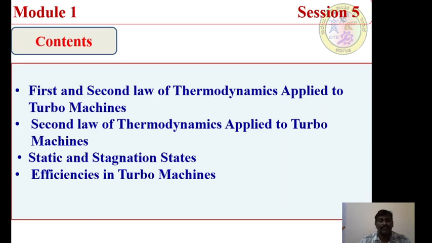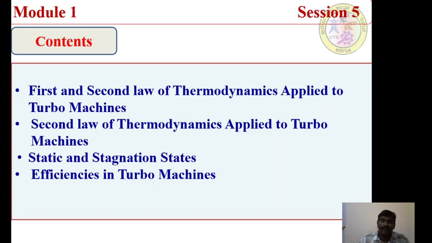If you want to apply the first law and second law of thermodynamics to this particular application, how is it possible? If I want to apply the first law or second law of thermodynamics to a turbo machine, it must be considered as a thermodynamic system. That's why, while defining a turbo machine, we must define a turbo machine as a system.